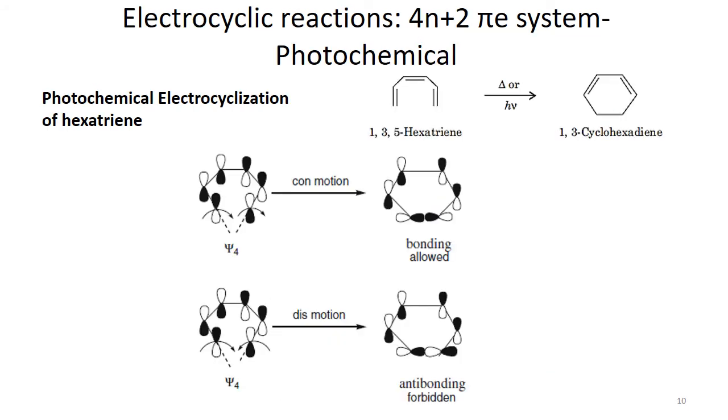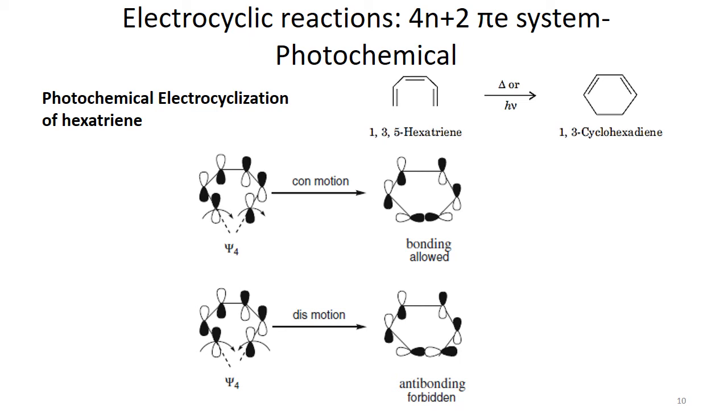Let's see if the same reaction is allowed through the photochemical mode or not. In the first case, we saw that thermal electrocyclization of hexatriene was allowed through disrotatory motion. In photochemical or irradiation mode, electrons get excited from the ground state to the excited state.